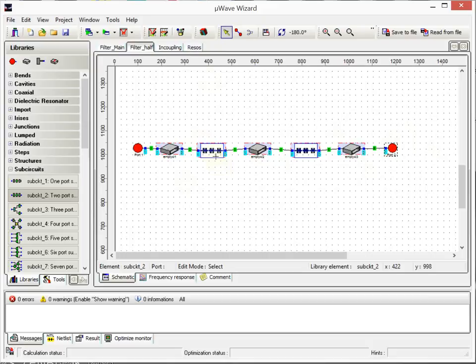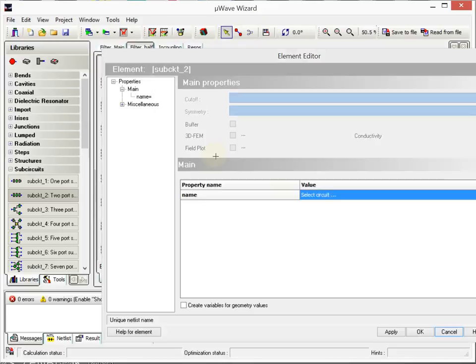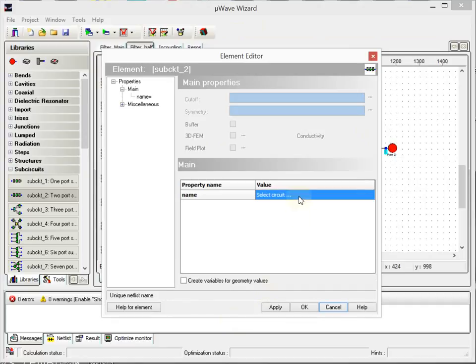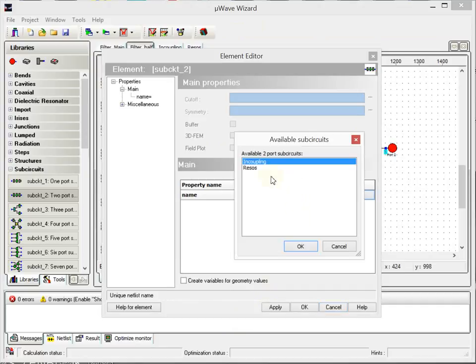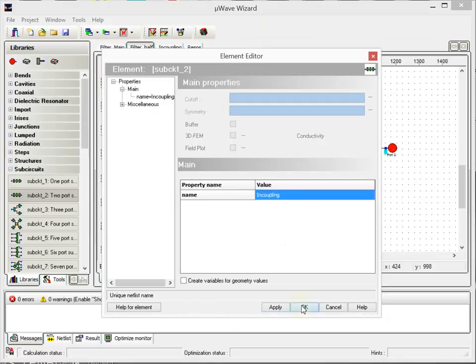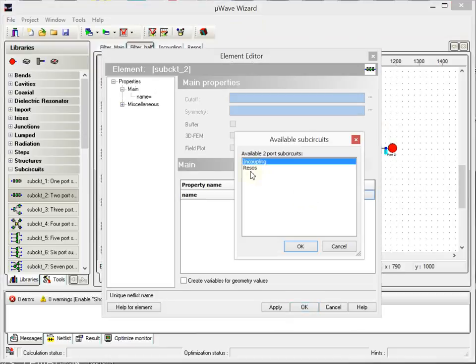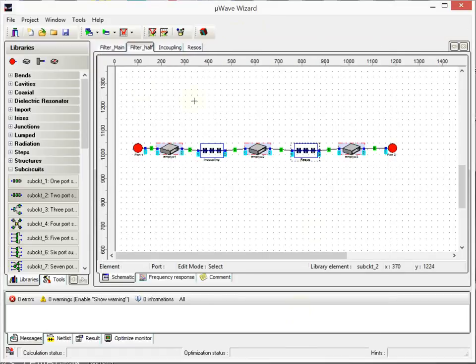You double click on the sub-circuit and make it a little bit bigger. So here you have the name for the sub-circuit, double click on it, and then you have the list of every 2-port sub-circuit that's available. Okay, in-coupling is fine. Here, double click, okay, fine.